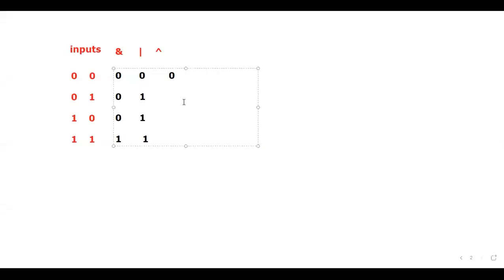Similarly, if any one of the bits is 1, then the output is what? 1. Similarly, if any one of the bits is 1, then the output is what? 1. Sir, what if both the bits are 1, sir? If both the bits are 1, then the output is what? 0. Is that clear? Please do respond. Is that clear?